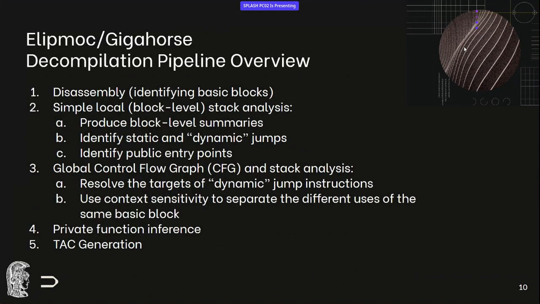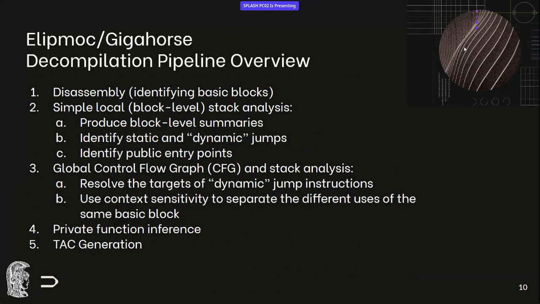Now, I'll give a brief overview of the common pipeline of Elipmoc and Gigahorse, and then talk about where we made some changes to that. First we get the bytecode and disassemble it, identifying the basic block boundaries. Then we perform a simple local, which means block level in our case, stack analysis. So we produce block level summaries for the effects each block has on the stack. We identify static and dynamic jumps, and we also identify the public entry points.